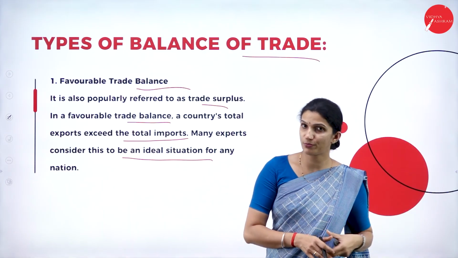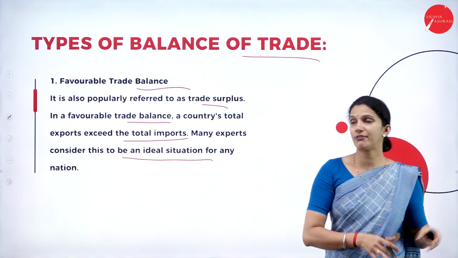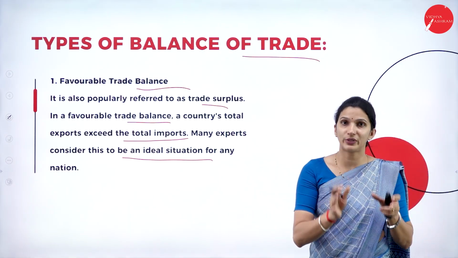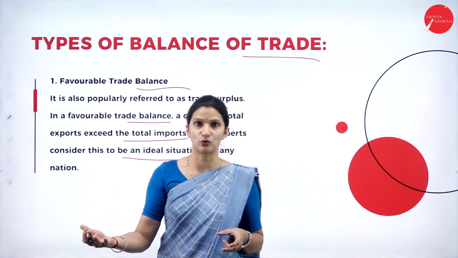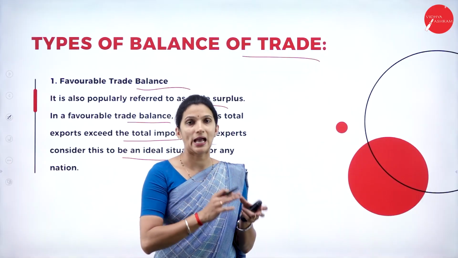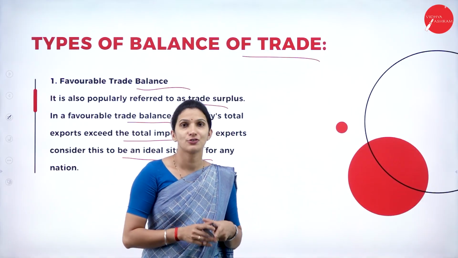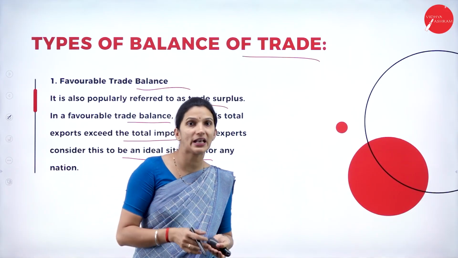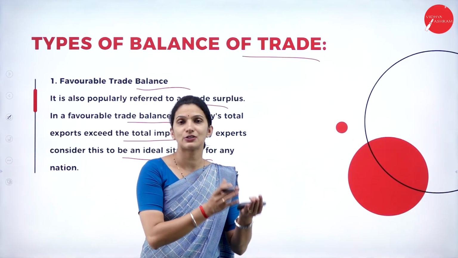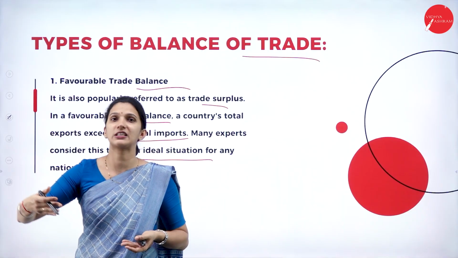So what are the types of BOT that we have? One is a favorable trade balance. That means when a country's exports are more than its imports, they have a favorable balance of trade. Whenever there is an increase in exports, obviously they will have huge foreign exchange or foreign currency, which can be used for importing any necessities.